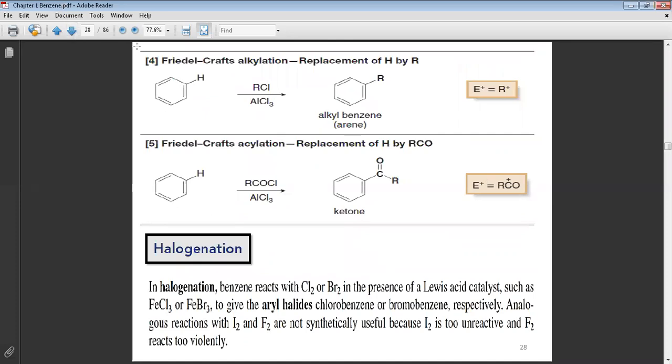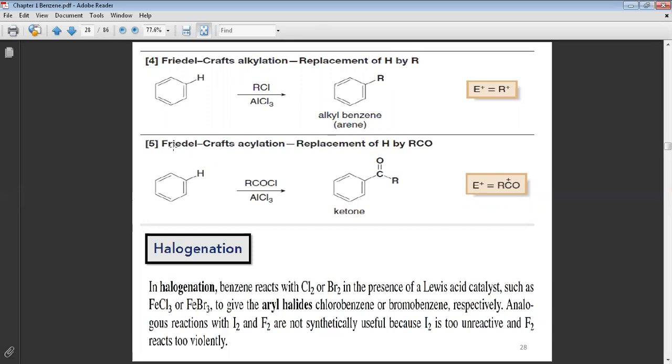And also we have the Friedel-Crafts alkylation. What does alkylation mean? It means an alkyl group. That means we will replace one hydrogen by an alkyl group: methyl, ethyl, propyl, butyl. This RCl, what does RCl mean? Maybe R is CH3, maybe CH3CH2, maybe propyl, maybe isobutyl. Like this. That means replacement of the hydrogen by an R group.